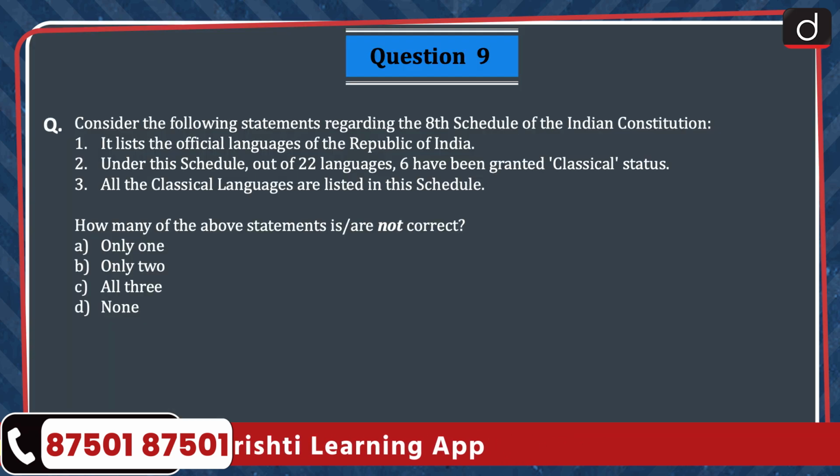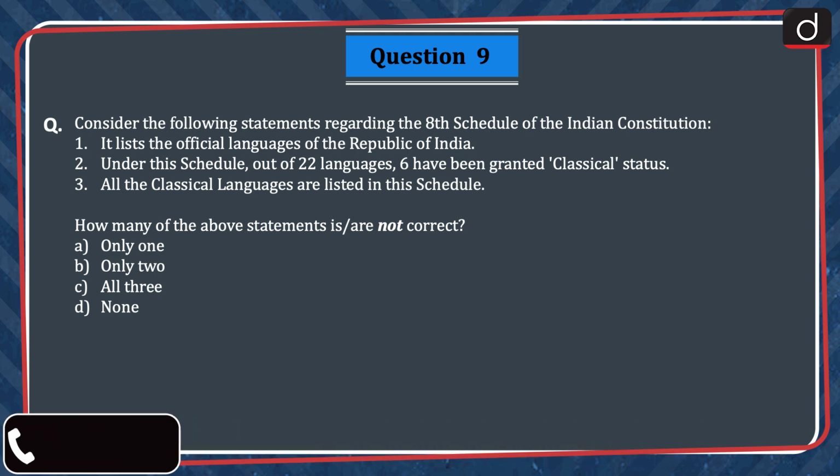Next question is, consider the following statements regarding the 8th Schedule of the Indian Constitution. 1. It lists the official languages of the Republic of India. 2. Under this schedule, out of 22 languages, 6 have been granted classical status. 3. All the classical languages are listed in this schedule. How many of the above statements are not correct? Option A, only 1. Option B, only 2. Option C, all three. Option D, none. The correct answer is option A, only one.